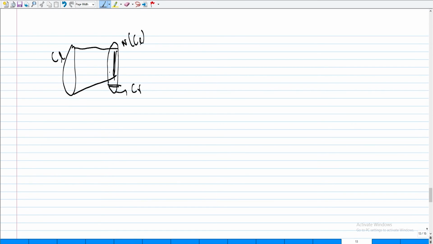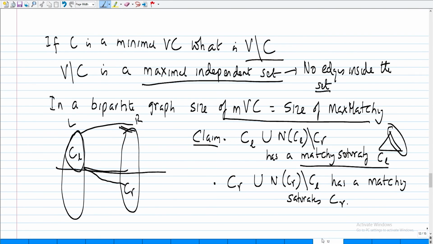Let us assume that there are like 20 elements here, and the neighbors of CL which are not in CR is 19. Let us go back to the previous picture. One observation that you have to make is, are there edges from here to here? There is CL, there is CR, they cover all the edges. Obviously there cannot be an edge from here to here. Just keep this in mind, fine.